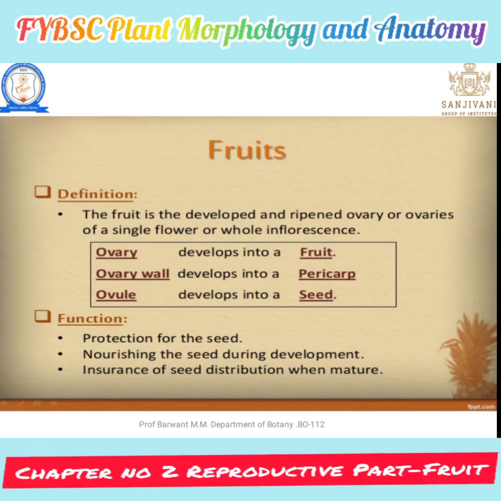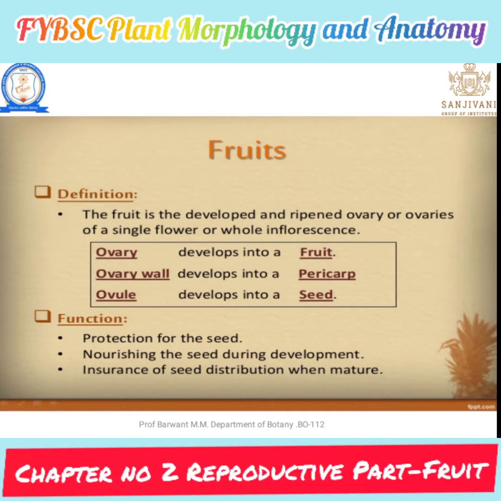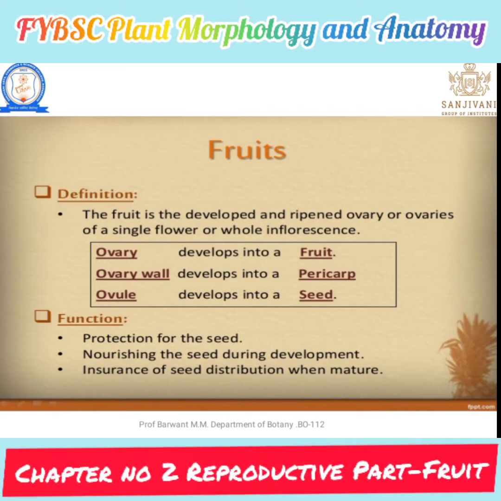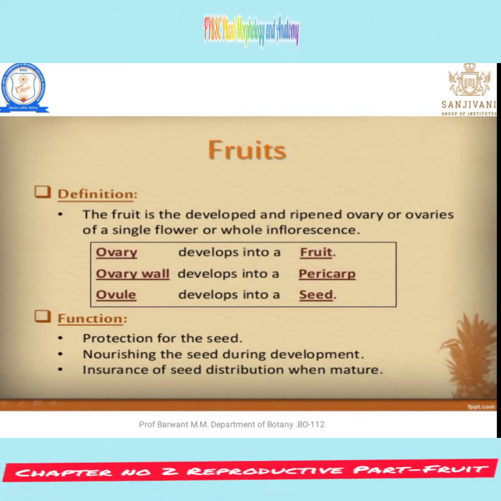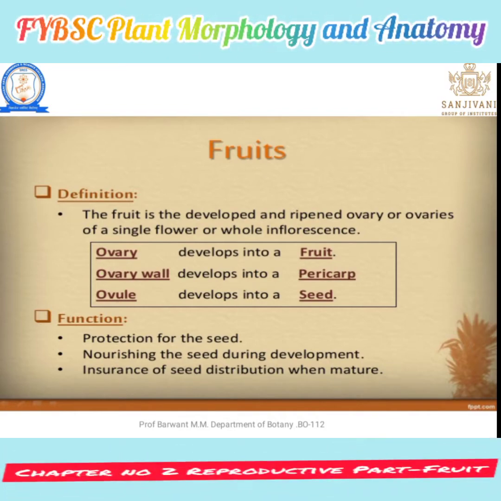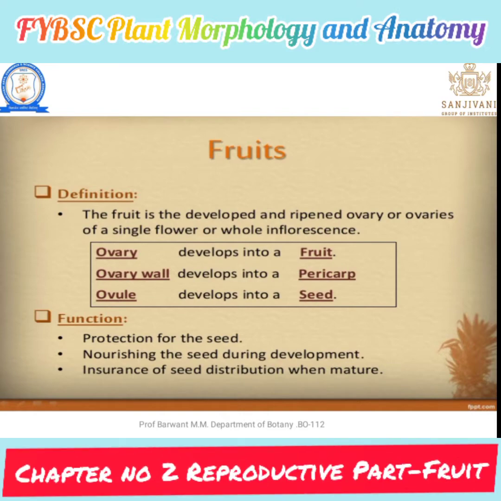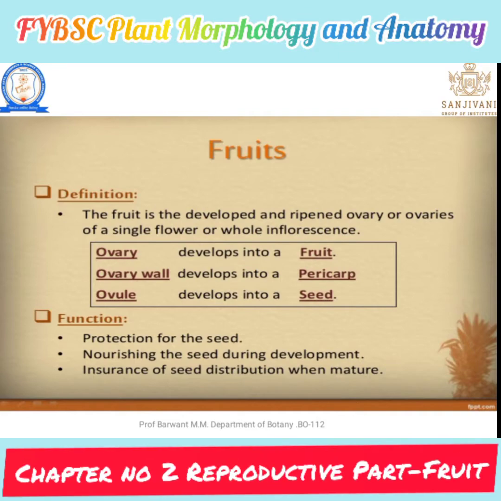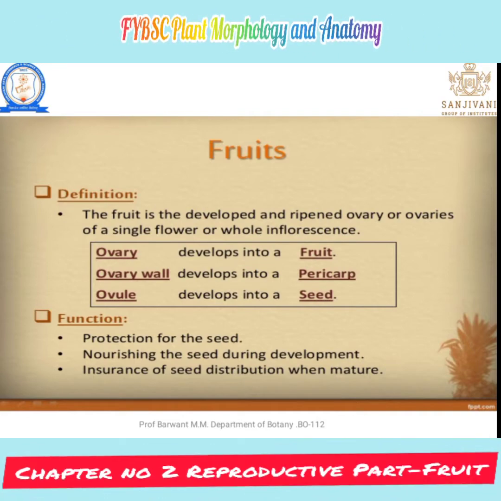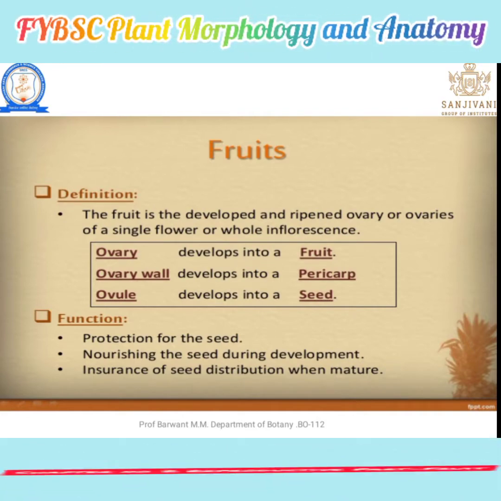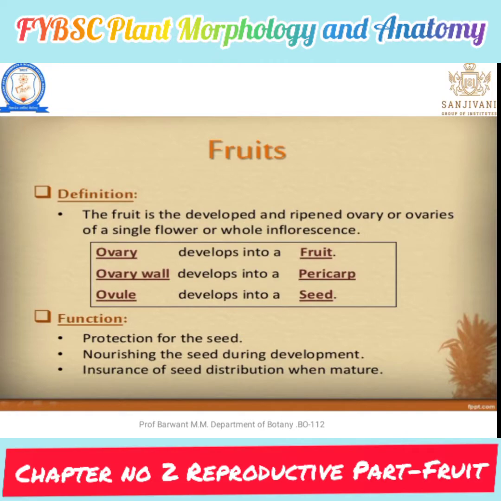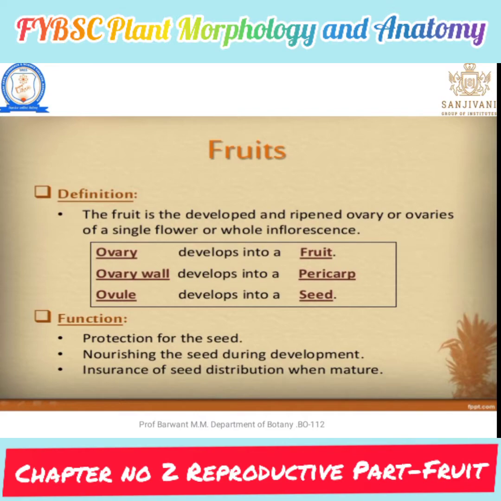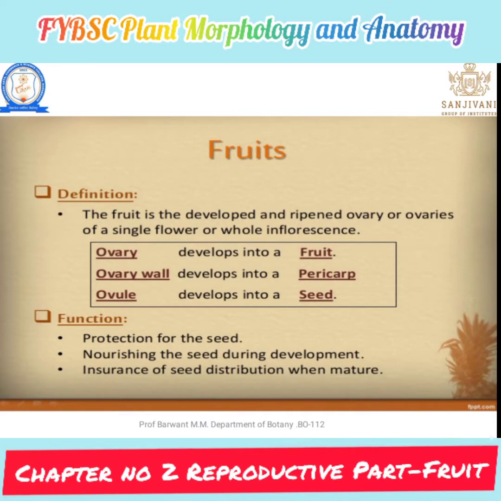First function, protection for the seed. Some seeds are very inconspicuous or very small in nature, but if no fruit is formed by that plant, the seed is not protected. It can be damaged by another organism, insect or pest. For the protection of a seed, fruit is important.